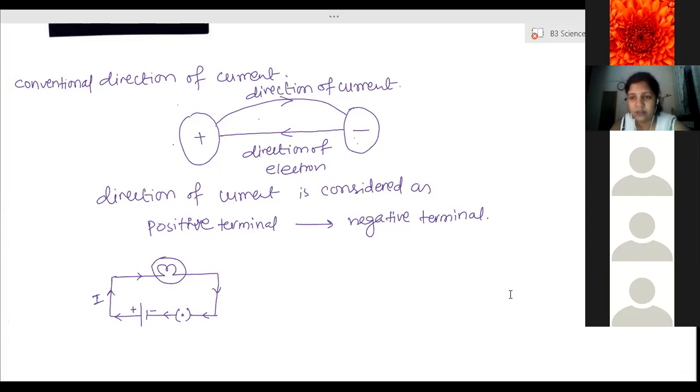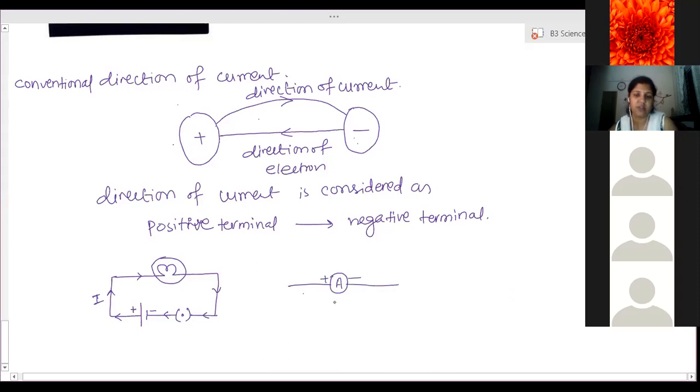Now the ammeter. There is a symbol for the ammeter, which I have shown you and will explain again. For the ammeter symbol we use a circle with A written in it. This is plus and this is minus.